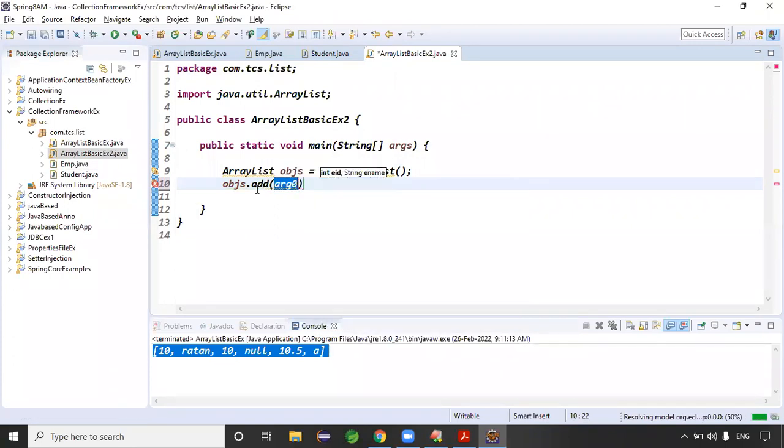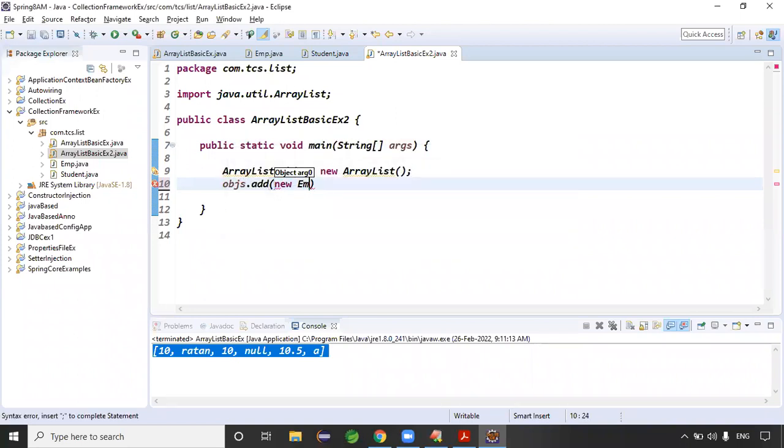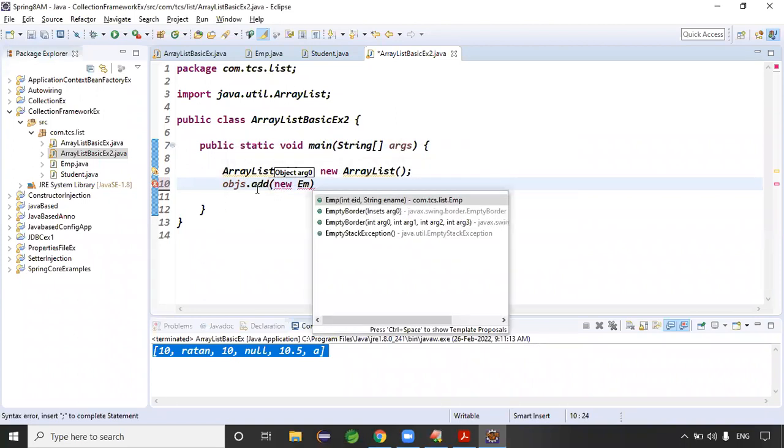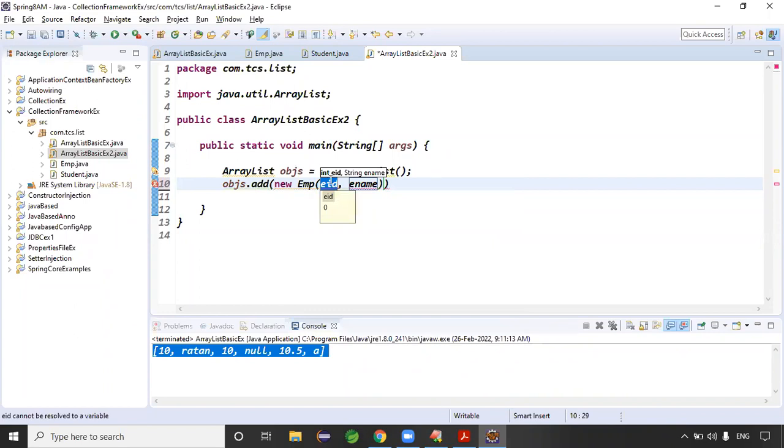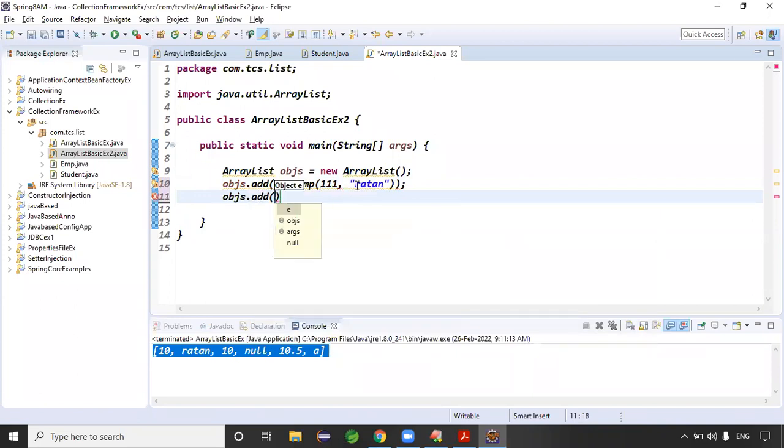See guys, always don't write the complete line. I want an employee object, so type new Em, Ctrl+Space, click on Enter. Automatically it shows the expected arguments: employee ID, employee name, right? Like this, we need to write the code. Objs.add, add what? A new student object I want to add. New Student object, roll number 101. So name is what?